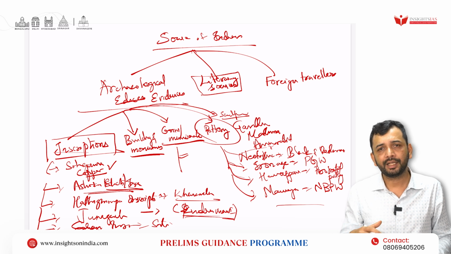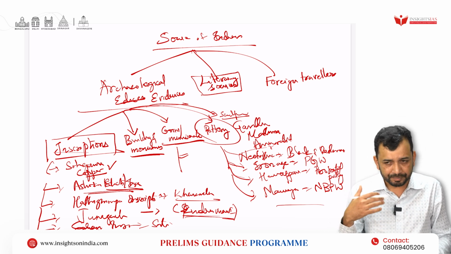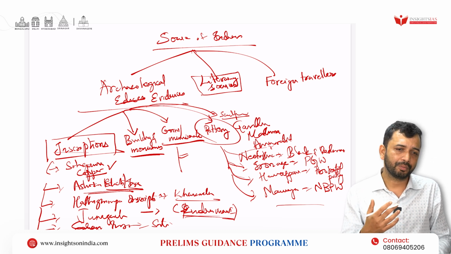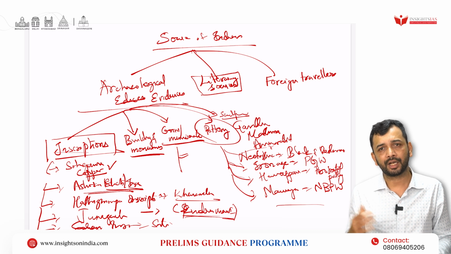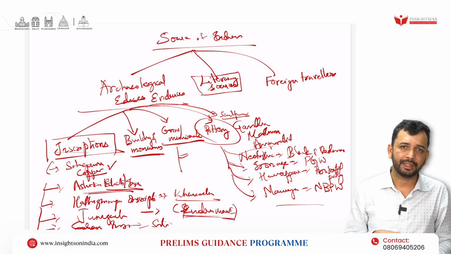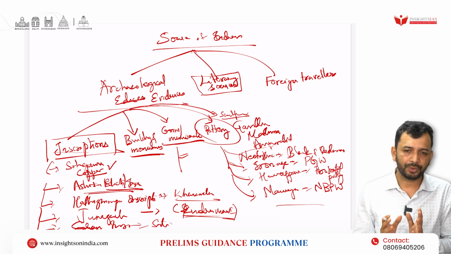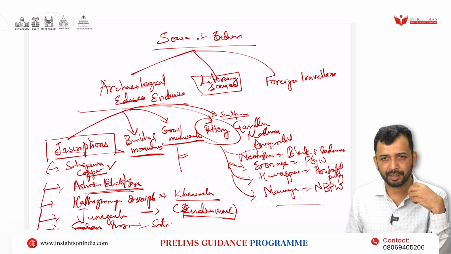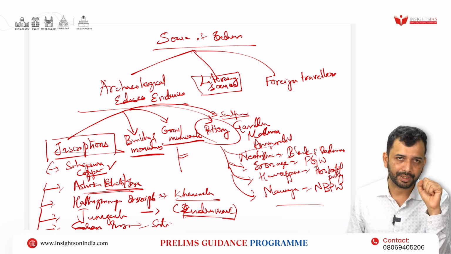And then another will be biographies of the kings, right? Where they were talking about, let's say, Banabhatta's Harsha Charita that you can take, for example, or Ashvaghosha's Buddha Charita you can take, right? Or basically you can have the major kings that you are supposed to take, right? So who have written about them, about the king, so you will be in a position to get the information because of that, right?